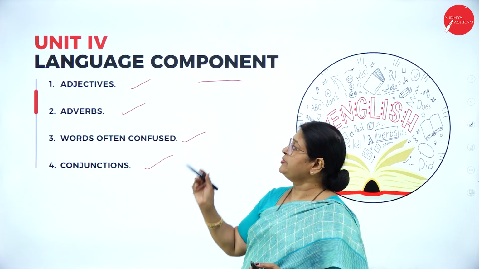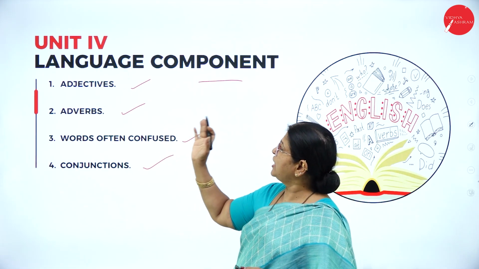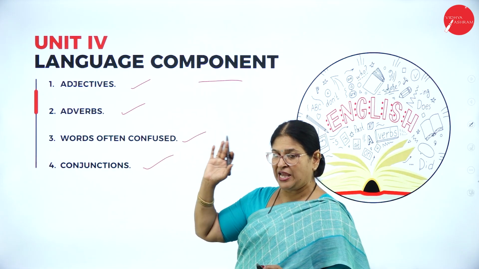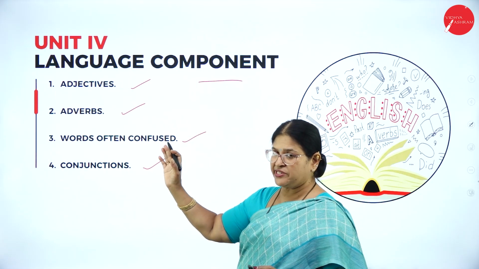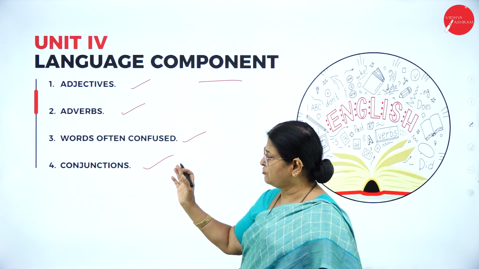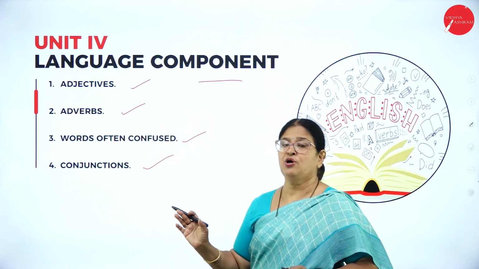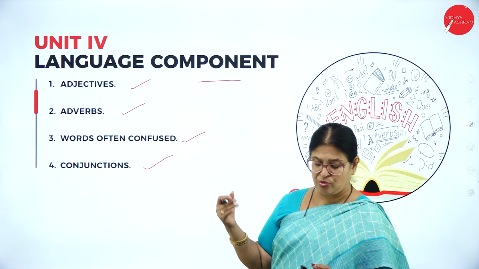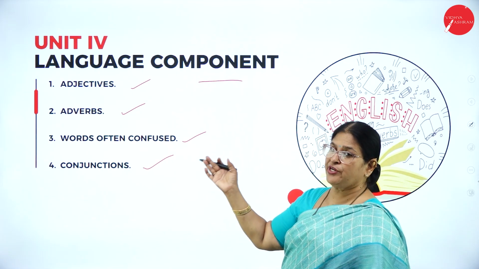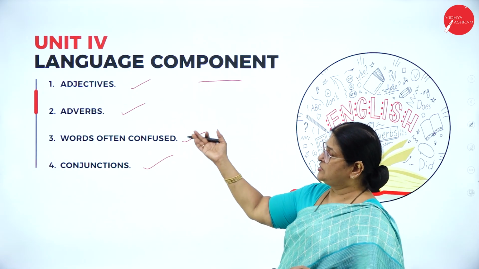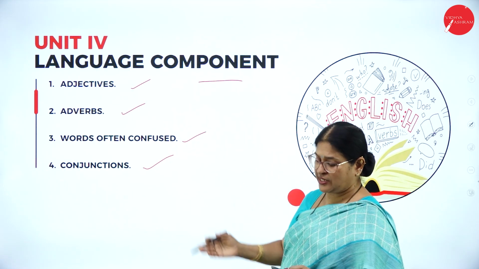Hope I am clear. Unit 4 has 4 language components: adjectives, adverbs, words often confused, and conjunctions. Hope I am clear with the syllabus. Let me get back to you all once again. So Unit 4 is language component: adjectives, adverbs, words often confused, conjunctions.